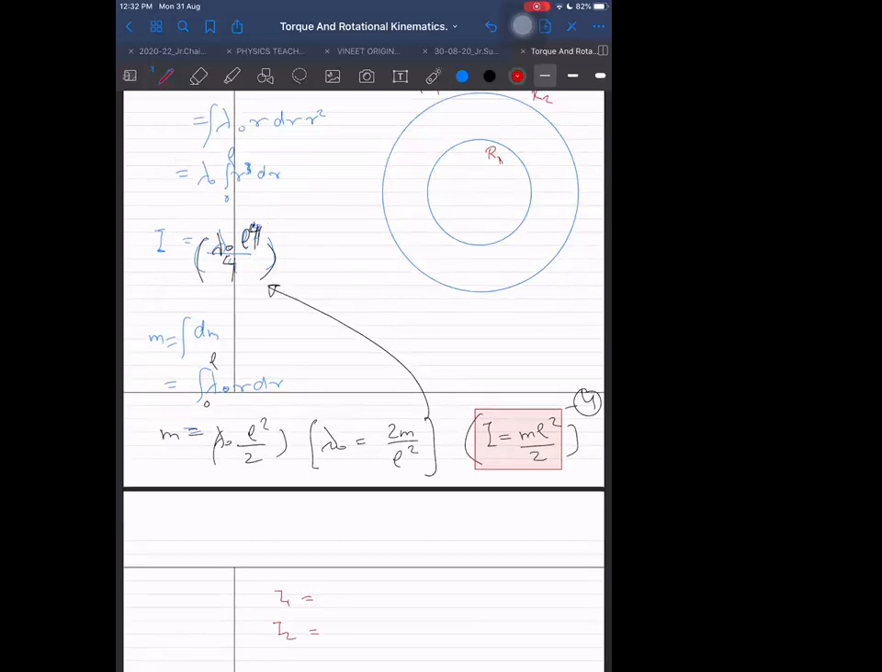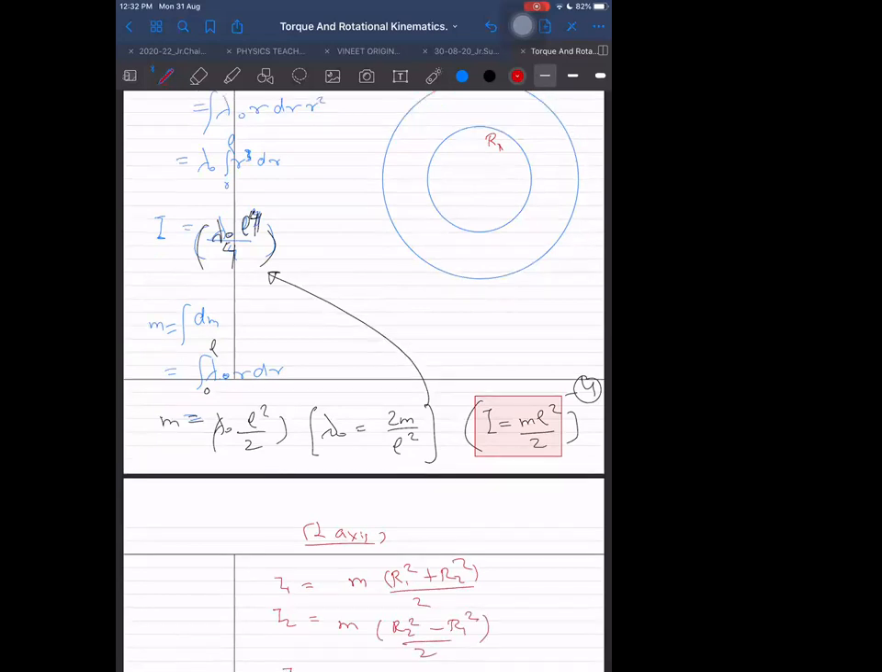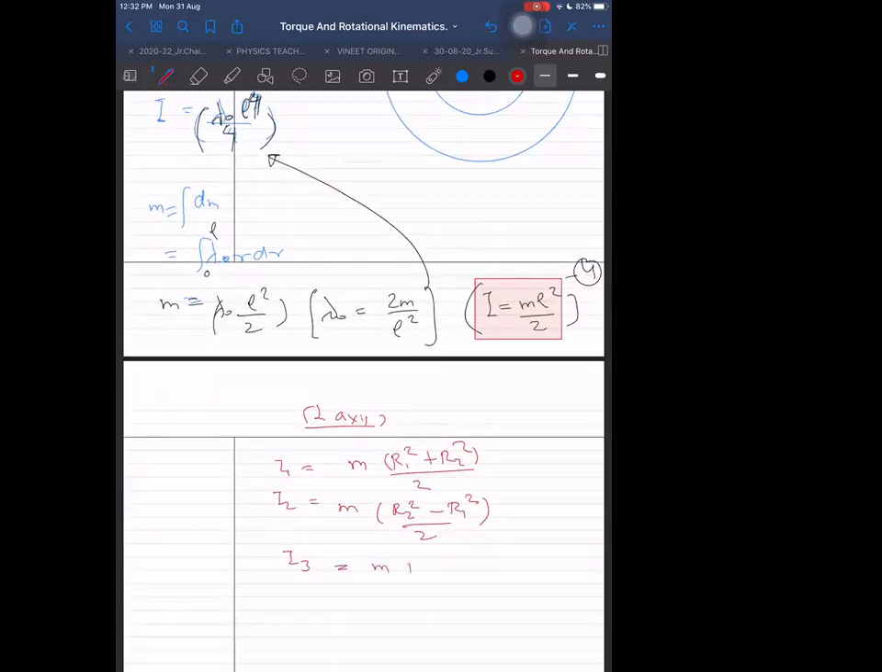I will not ask you diametric, I have not discussed diametric till now. Perpendicular axis. Option A: I1 is m into r1 square. You have to guess without having to solve it. Option B: m into (r2 square minus r1 square) by 2. Option C: m into r1 r2 by 2. Option D: m into (r1 plus r2) square by 4.